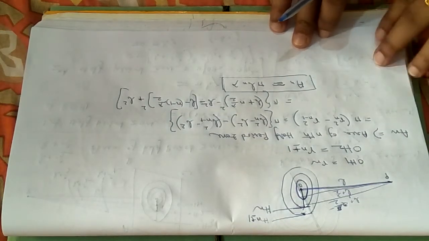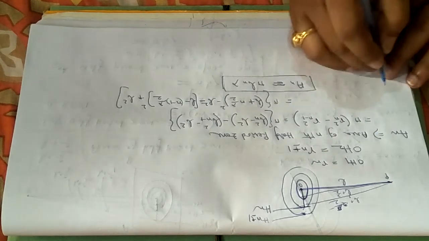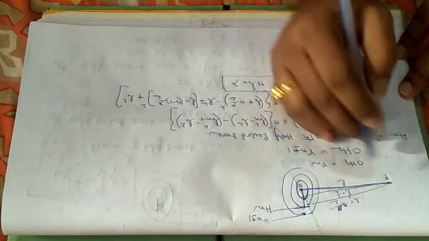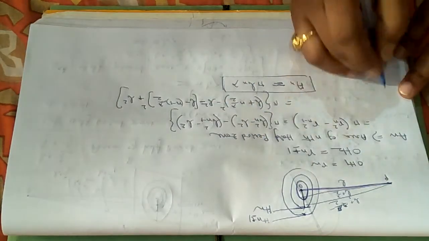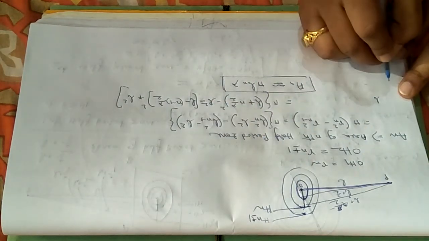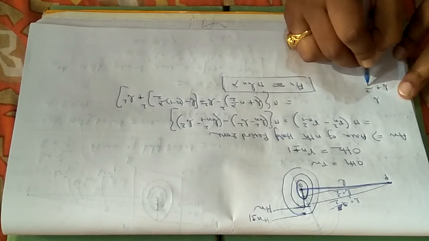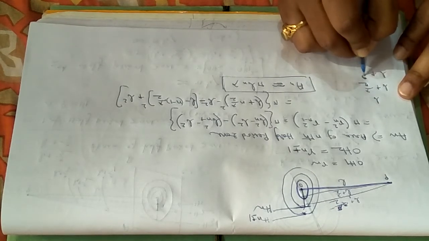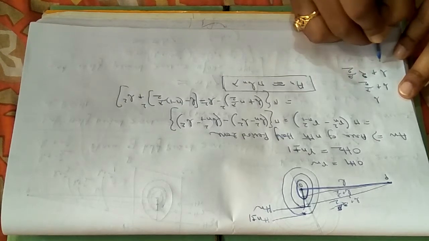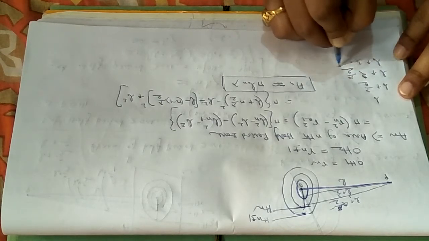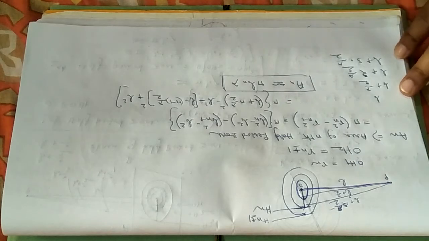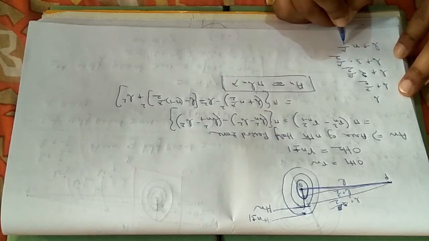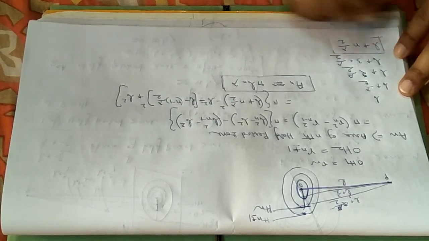There's a multiple of lambda by 2. So for the first half period zone, the distance between the point P and the half period zone is equal to b. For the second one, I am getting b plus lambda by 2. For the third one, I am getting b plus 2 lambda by 2. For the fourth one, I am getting b plus 3 lambda by 2, and so on. So for the nth order, the value will be b plus n lambda by 2.